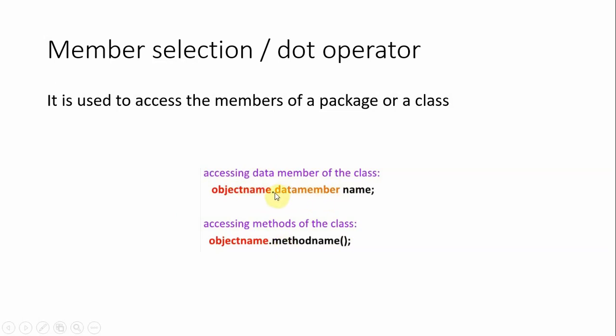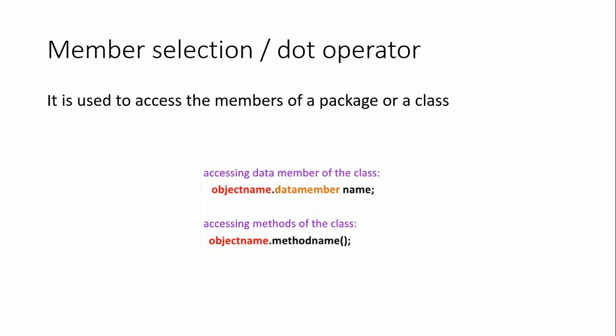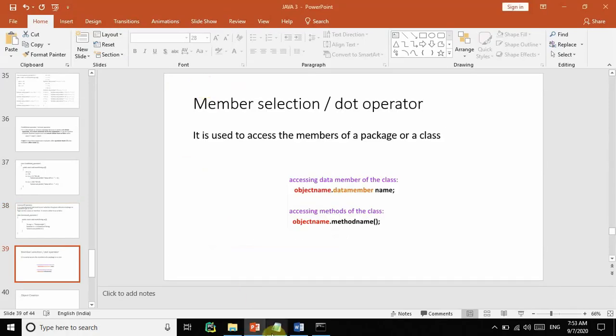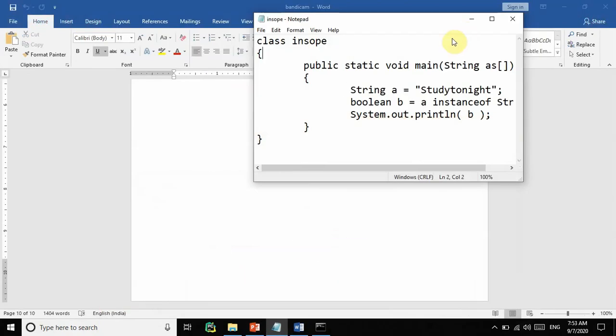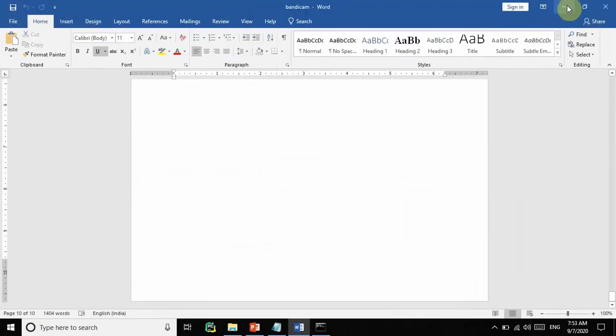The object name and the member name are separated with a dot, a period, and it is also a separator in Java. So the dot is an operator and also a separator. Object name dot data member name is nothing but the member selection or dot operator. Next class we will see object creation and all. I hope you all understood this.